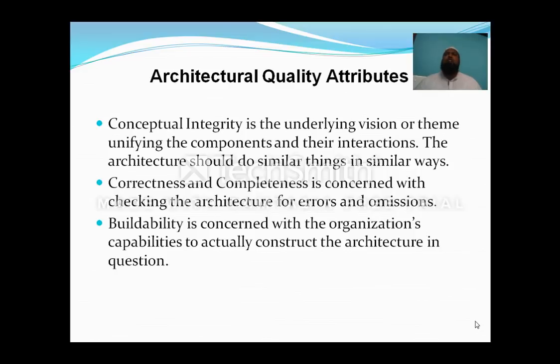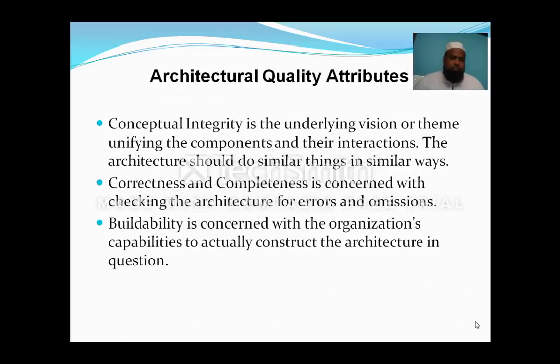It means that right from the definition of the architecture, we are also discussing the communication of the components among the system, which is nothing but an architecture. Simply we can say the mapping of the components with one another and with the outside interfaces is nothing but an architecture. Already we have seen those concepts in the previous two classes. Now, correctness and completeness is concerned with checking the architecture for errors and omissions. So, these are the main things which we need to examine to achieve the correctness and completeness of a particular